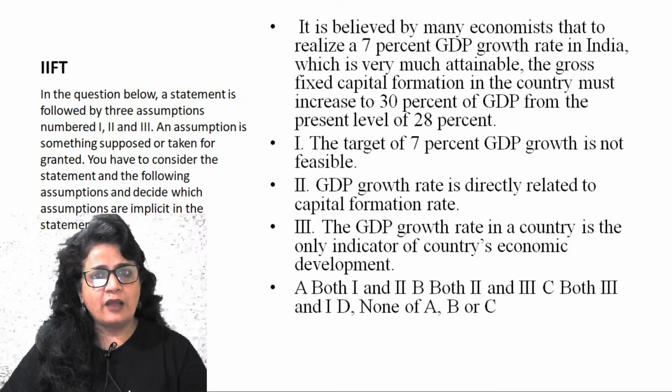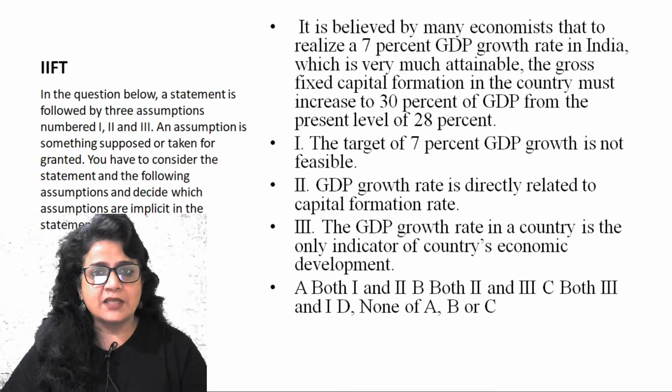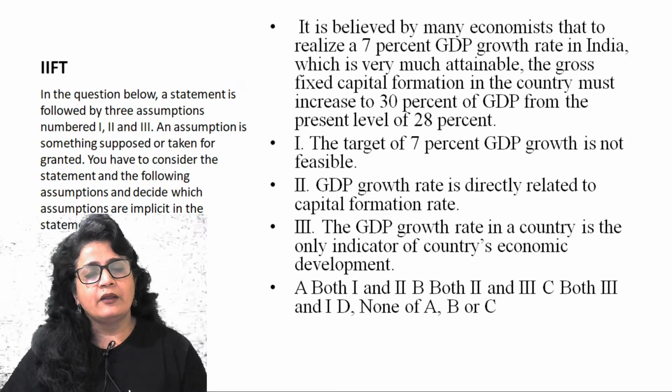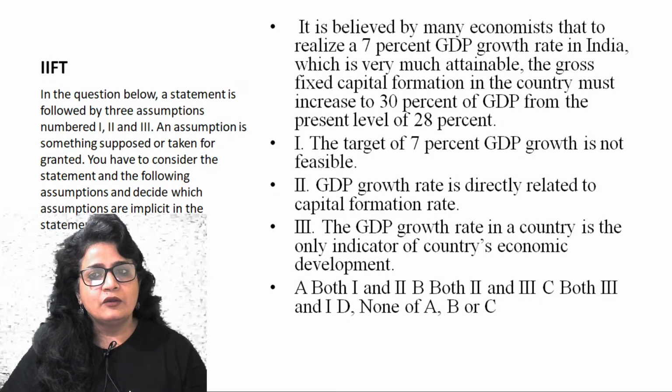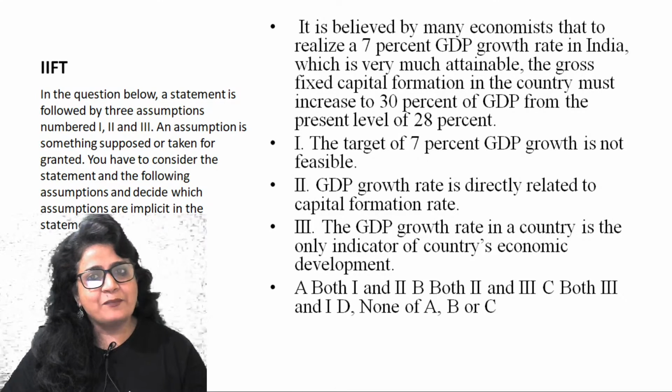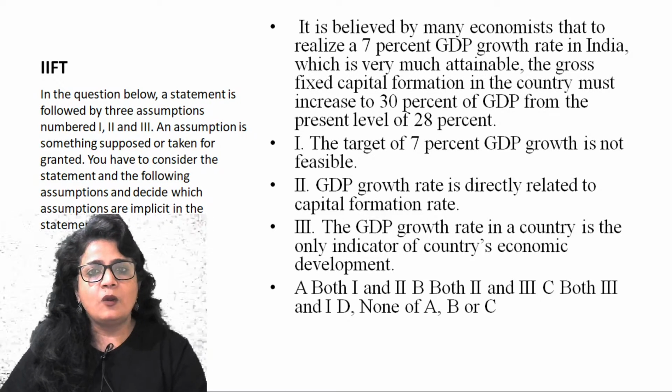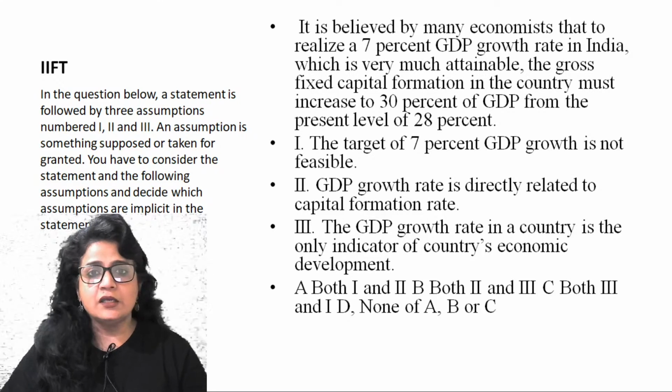That's what this whole argument says. ठीक है. So 7% GDP growth के लिए author बोल रहा है हमें अपना gross fixed capital formation 28% से 30% बढ़ाना पड़ेगा. Now on the basis of this statement, what can be safely assumed?